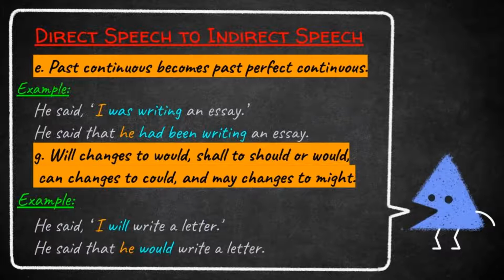He said, "I will write a letter." This is direct speech. Look here. Here we have used the modal verb will. So will changes to would. He said that he would write a letter. We removed punctuation marks, inserted the conjunction that, changed the pronoun I to he, and the modal verb will changed to would. He said that he would write a letter.